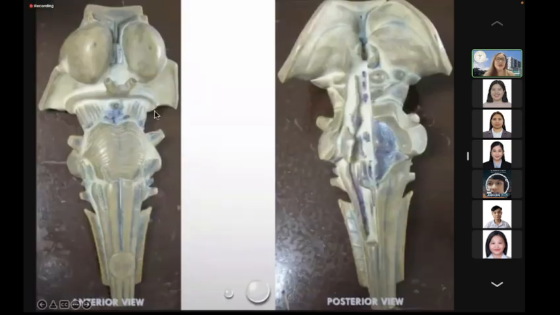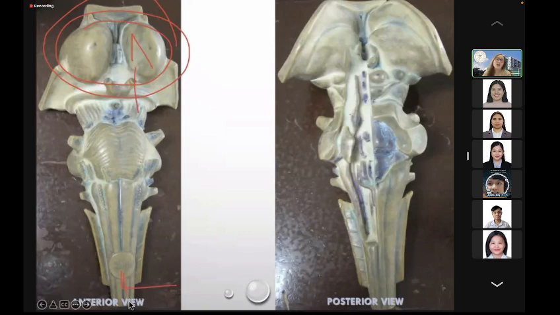Okay, so again, this is the brainstem. Again, the brainstem connects superiorly to the forebrain, and part of the forebrain is the thalamus. It connects inferiorly to the spinal cord. So when the medulla leaves the foramen magnum, it now becomes part of the spinal cord.